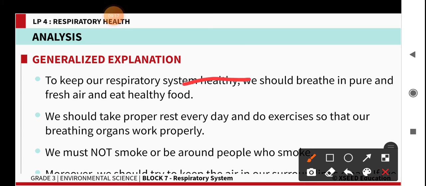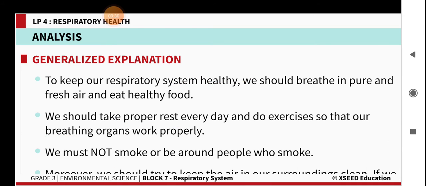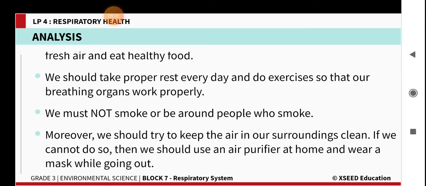So, what should we do to keep our respiratory system healthy? Proper rest is needed for our body and breathing organs, and do not smoke. So these four things, eating healthy food, exercise, proper rest, and not smoking, help you to keep your respiratory system healthy.